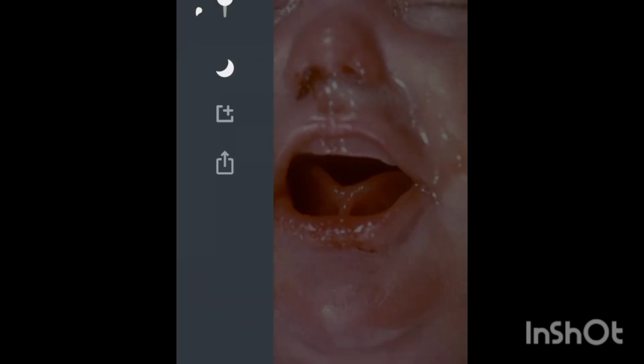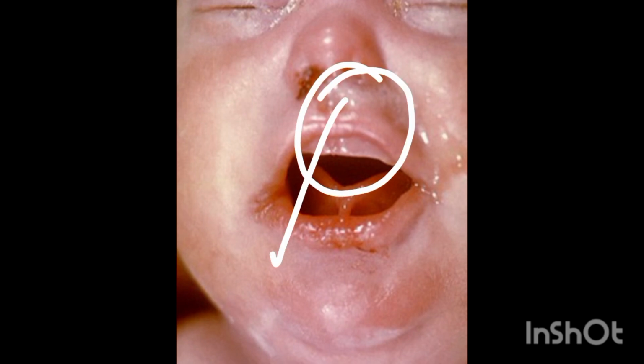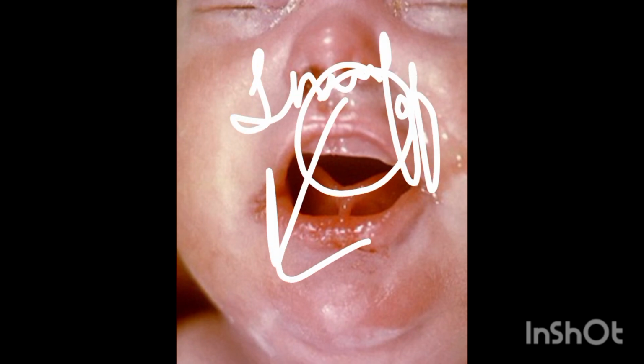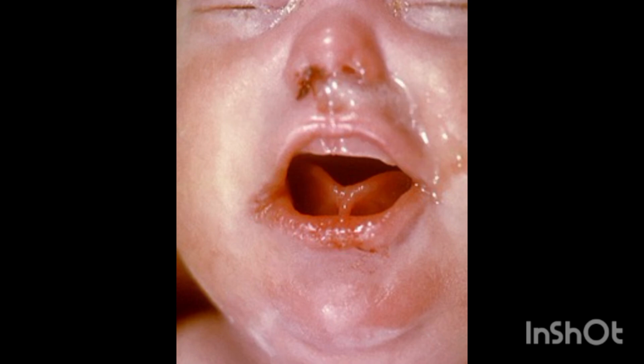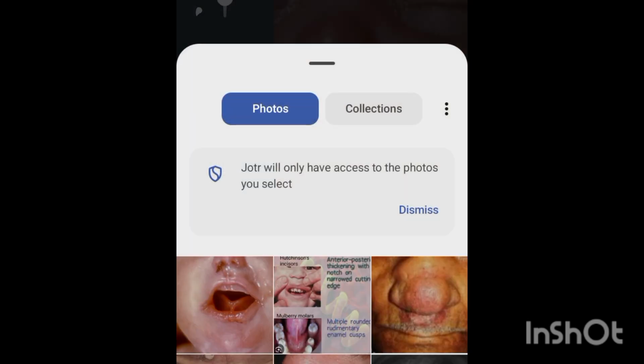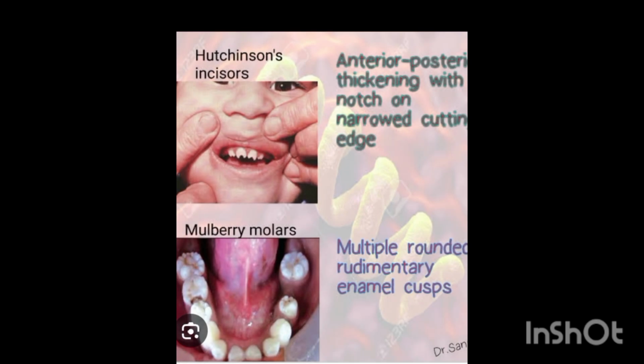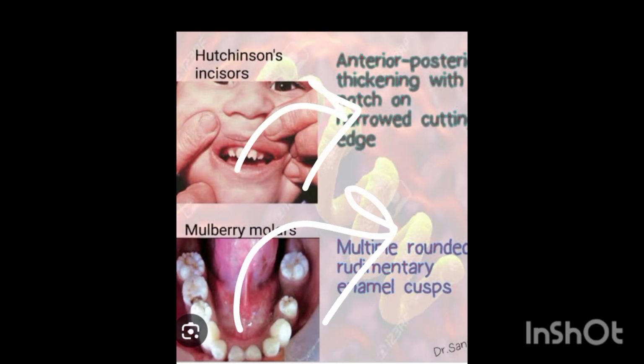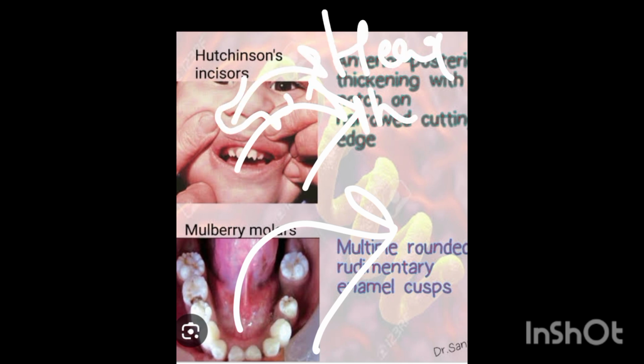This is the early form. You can see here the snuffles, and this is the late form. You can see Hutchinson's teeth here, mulberry molars here, and there's also a saddle nose, and there is hearing loss, etc. So the late form and early form I have shown you.